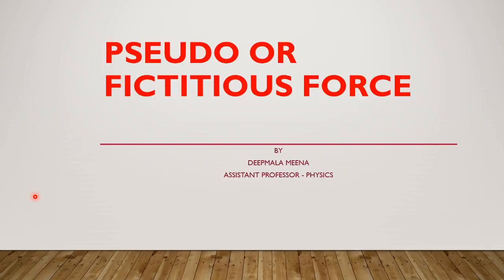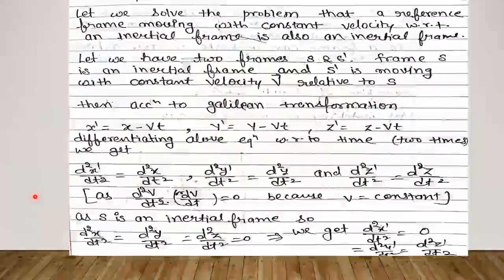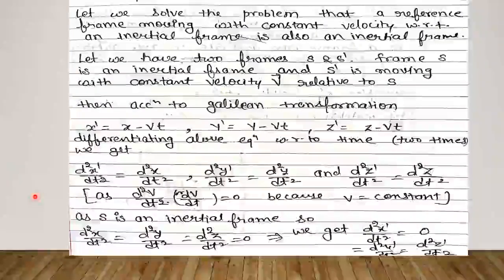In today's lecture, we will discuss pseudo or fictitious force. In the last lecture, we discussed the Galilean transformation. Before discussing pseudo force, firstly, we will solve a problem related to the Galilean transformation, according to which a reference frame moving with constant velocity with respect to an inertial frame is also an inertial frame. For this, we will take two frames S and S dash.